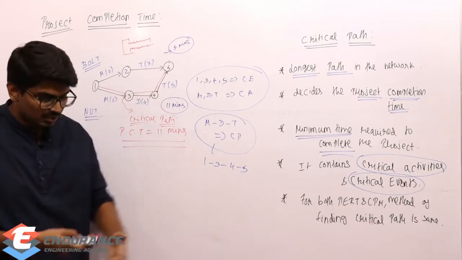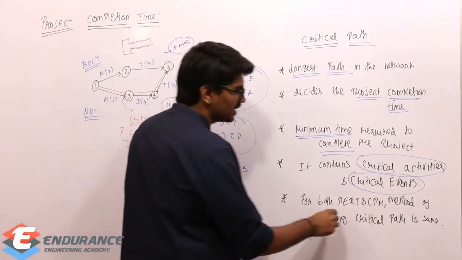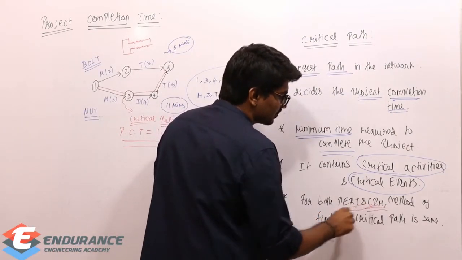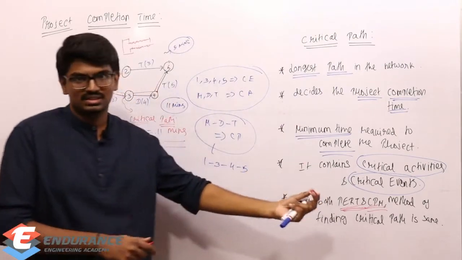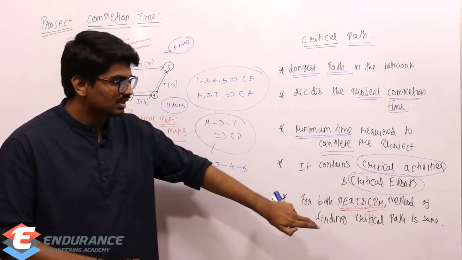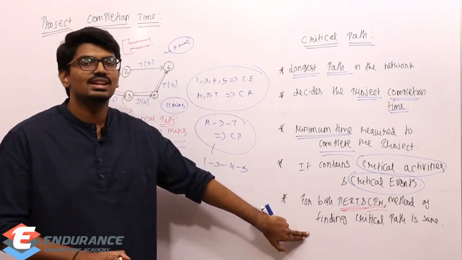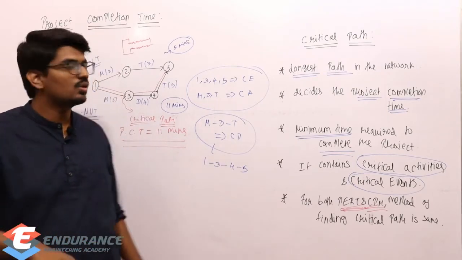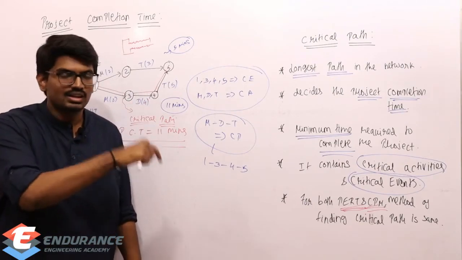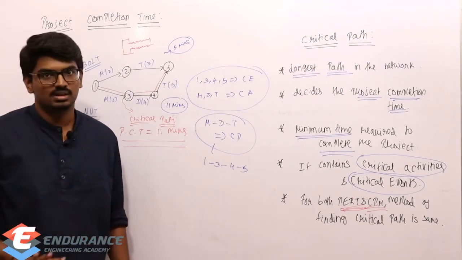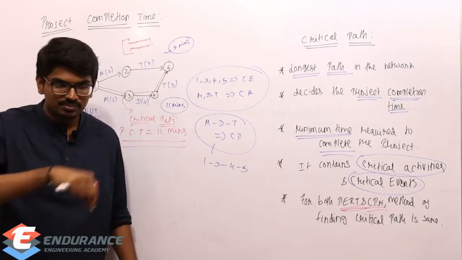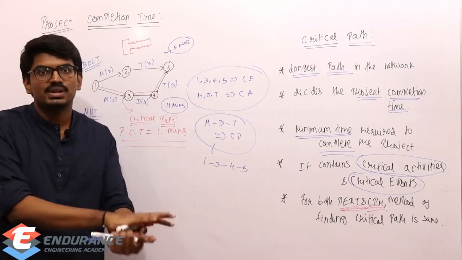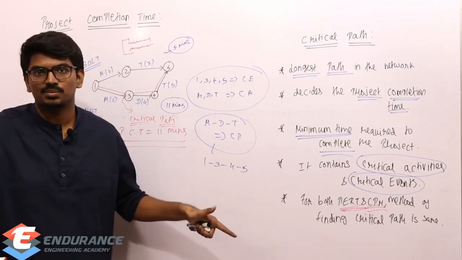Now this is very important. If you use PERT or you use CPM, whatever, we are going to discuss about that later. Whatever you use, CPM or PERT, the method of finding critical path will remain the same. This is how you need to find out. Just simply find out the longest path in the network. That longest path will represent the critical path, and the time of that longest path represents the minimum time required for completing the project.